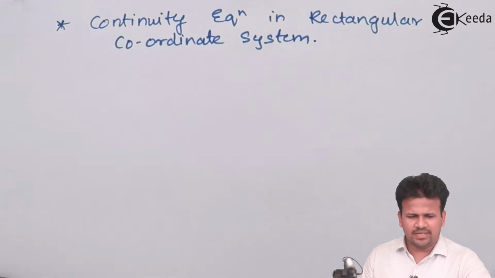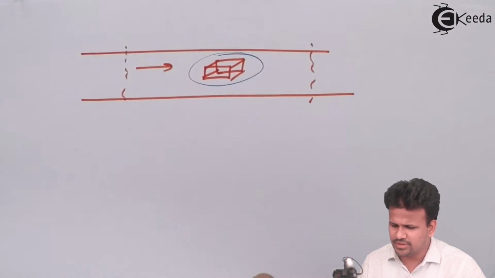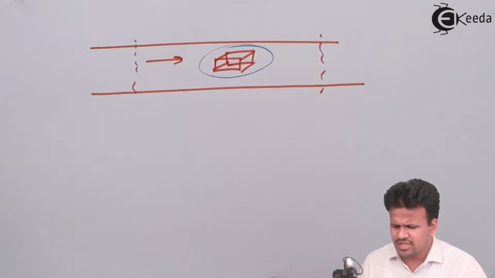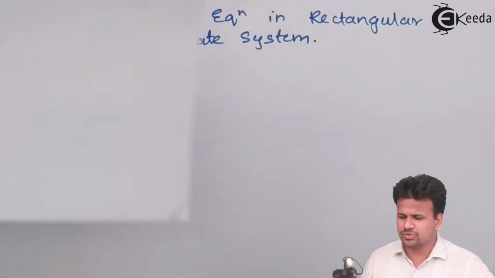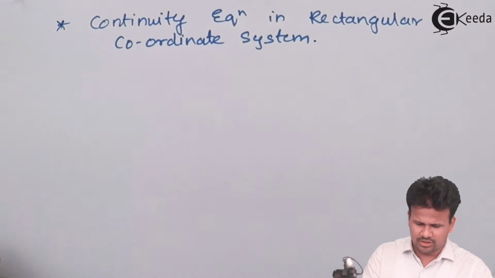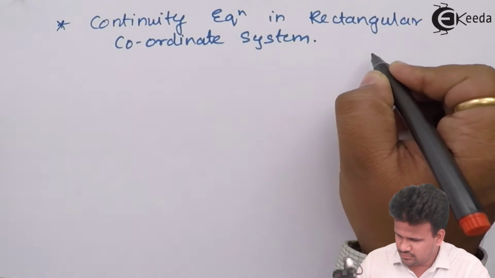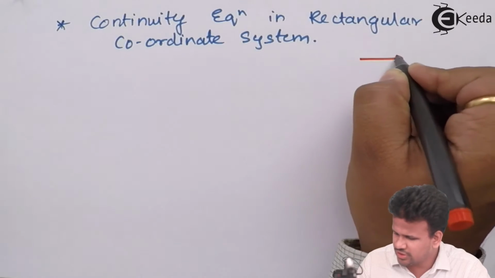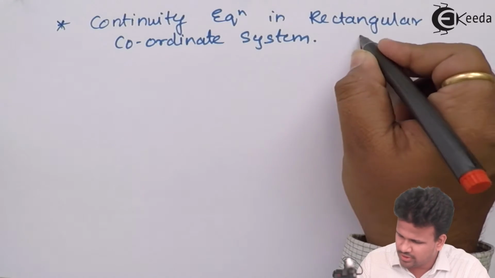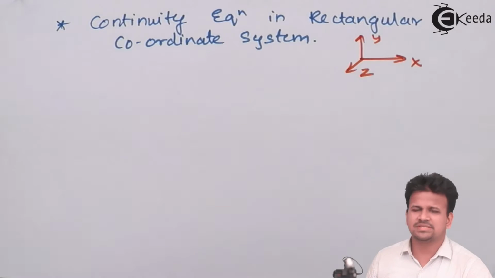So we'll take this same control volume which we had considered over here in a pipe, and we'll enlarge it and give some dimensions along x, y and z directions. Since this is a rectangular coordinate system, we'll take the horizontal axis as x, the vertical axis as y, and the axis along the page as z.